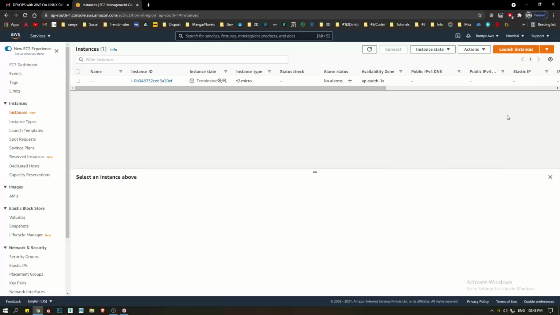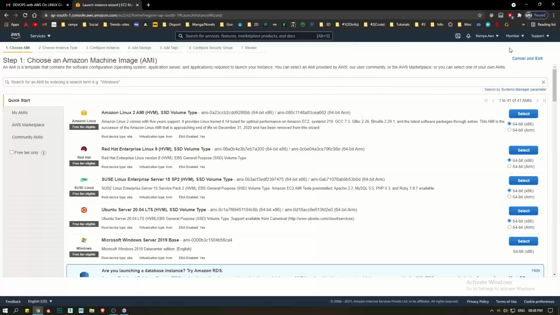Now currently you are in Mumbai. So let's launch a new EC2 instance. Guys, in real time, however many you need, that many you will launch. You need 20 or 30 or 50, your wish. Let's go with launch instance. Try to understand, I'm taking the Linux operating system, so go with Amazon Linux.